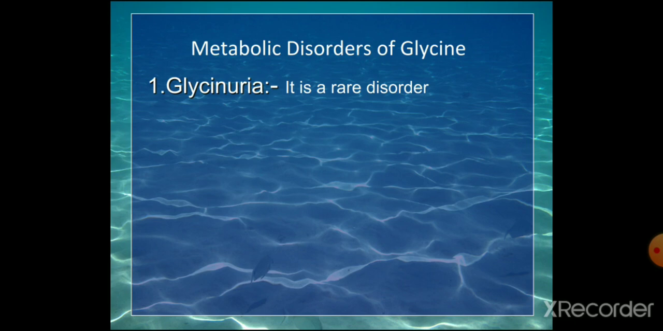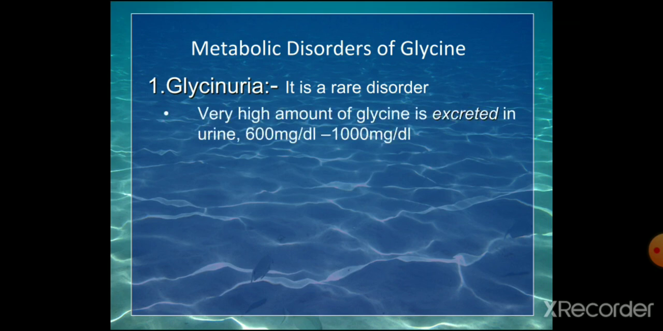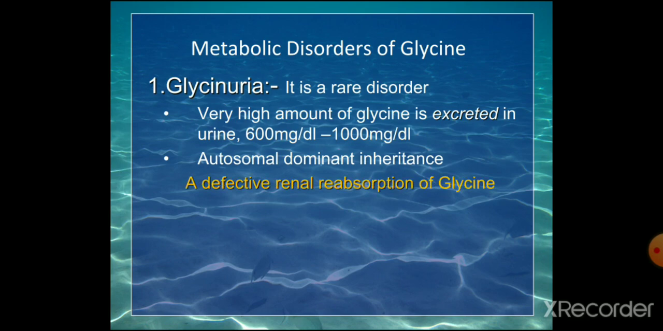Now we'll pass on to the metabolic disorders of glycine. First one is glycinuria. It is a very rare disorder. A very high amount of glycine is excreted in urine, that is 600 to 2000 milligram per day in this condition. It is an autosomal dominant inheritance, and the defect is in the renal reabsorption of glycine. Here the defect is not an enzymatic defect, it is a defect in the renal reabsorption of glycine, okay?